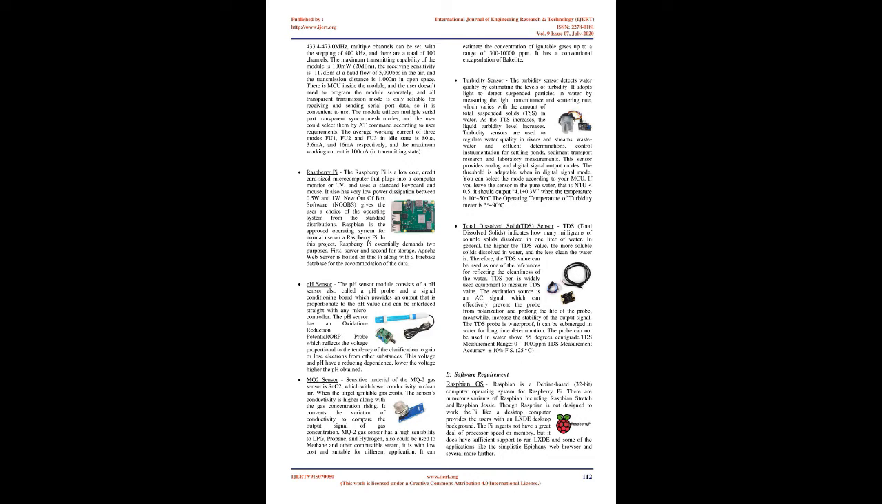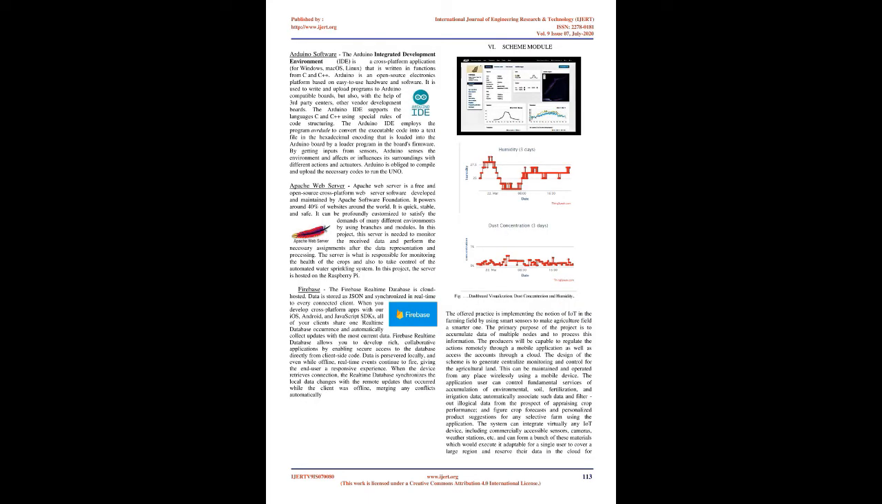This sensor provides analog and digital signal output modes. The threshold is adjustable when in digital signal mode. You can select the mode according to your MCU. If you leave the sensor in pure water, that is NTU less than 0.5, it should output 4.1 plus or minus 0.3 V when the temperature is 10 to 50 °C. The operating temperature of the turbidity meter is 5 to 90 °C.